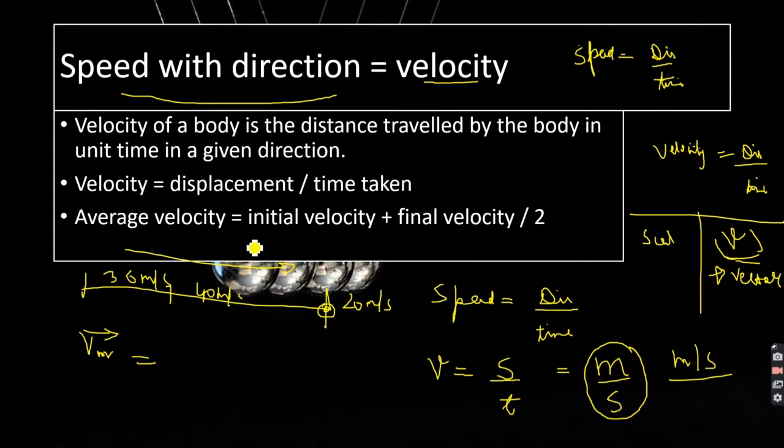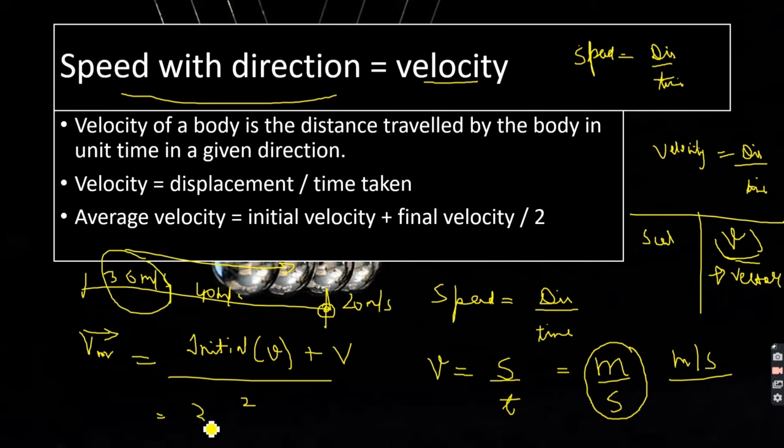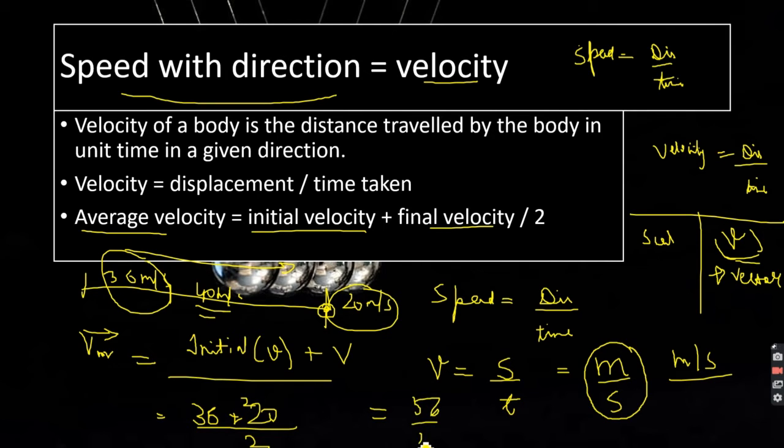So what I will do is I'll take the initial velocity, which is denoted by u, plus the final velocity, divided by 2. So in this case the initial velocity was 36 meter per second and the final was 20 meter per second. We didn't care about the 40. Similarly, when we take out the average velocity, the only things we care about are the initial velocity and the final velocity. So it was 56 by 2.